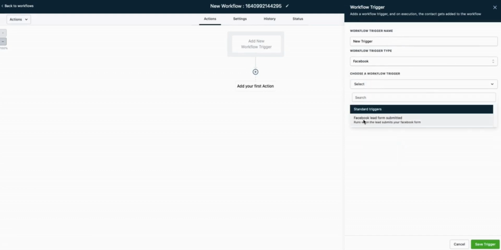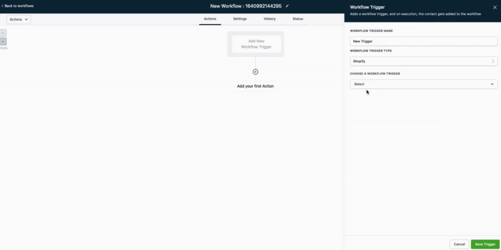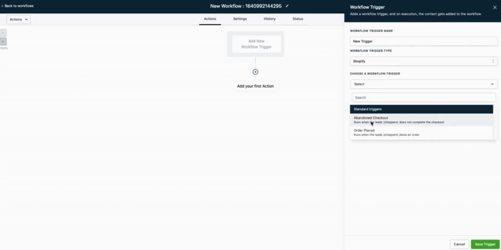If you look at Facebook, let's check out those. So a Facebook lead form gets submitted. We can start a follow-up sequence from that. Let's check out the Shopify ones here. When somebody abandons the checkout, let's say somebody starts to fill out their form but then leaves it there, well, we can automatically send them emails: hey, finish your order, here's your link.